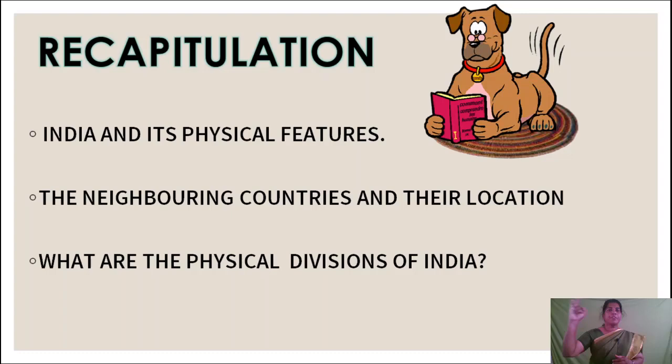Then we learned about the physical divisions. First one, the northern mountains. The second one, the northern plains. Third one, the western desert. Fourth one, the southern plateau. Fifth one, the coastal plains. Sixth one, the islands. This is all about today's session.